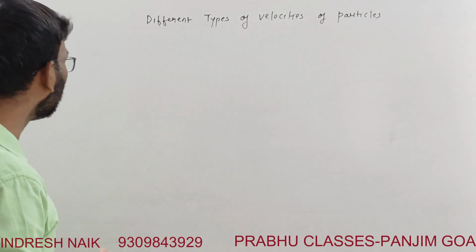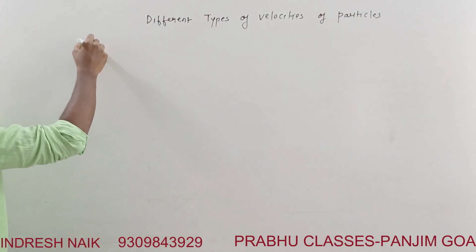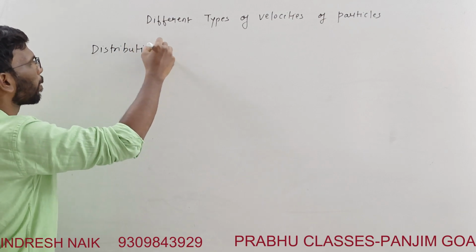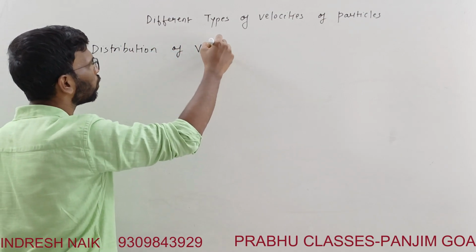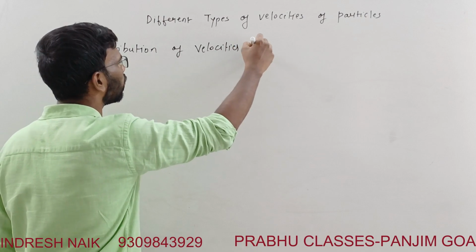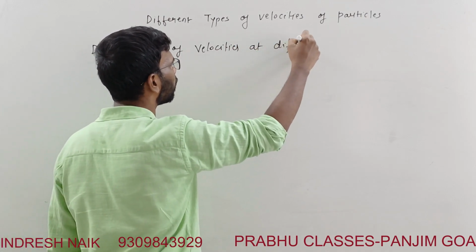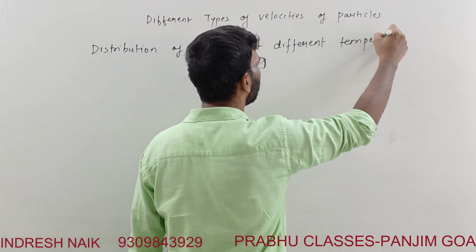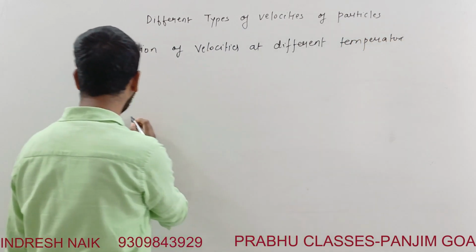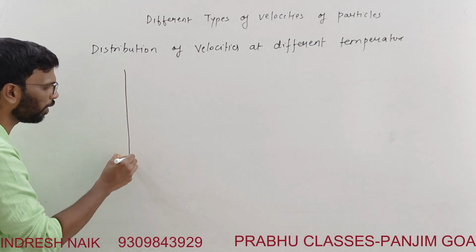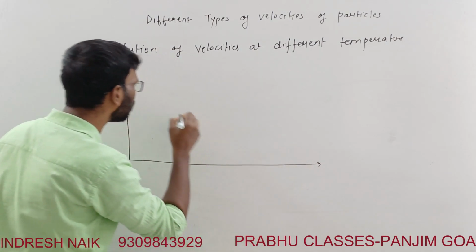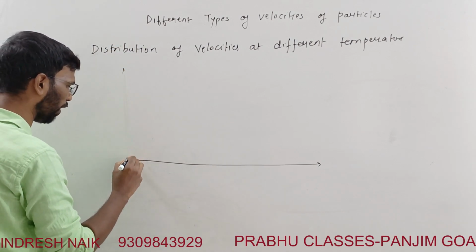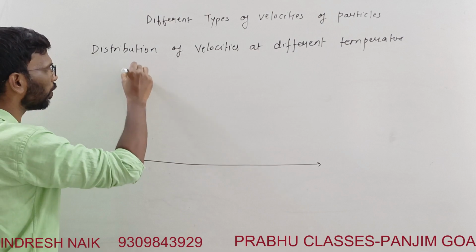So next, here we are going to run a distribution curve, or a distribution. Let's run the distribution of velocities at different temperatures. Okay, I'll draw one curve, same curve but at different temperatures. This is the velocity. This axis is the fraction of molecules possessing all these velocities.